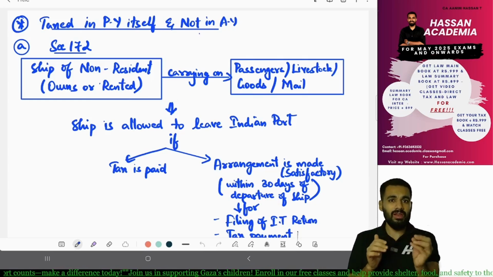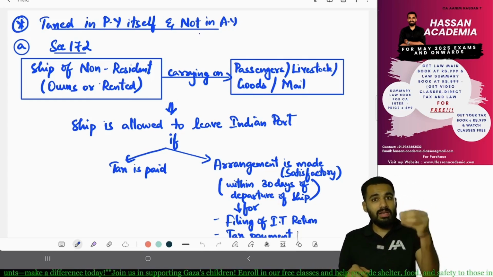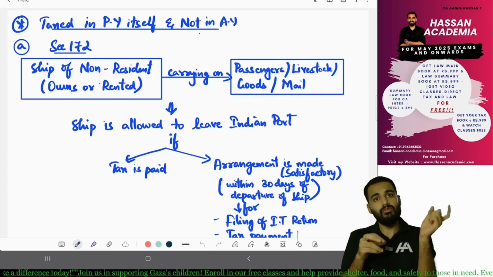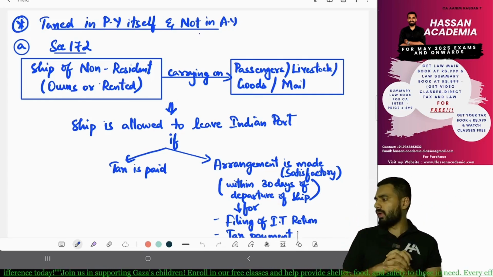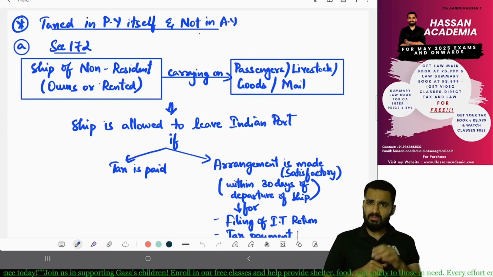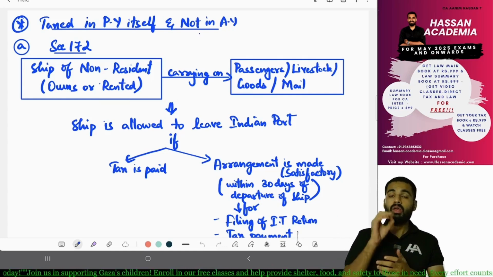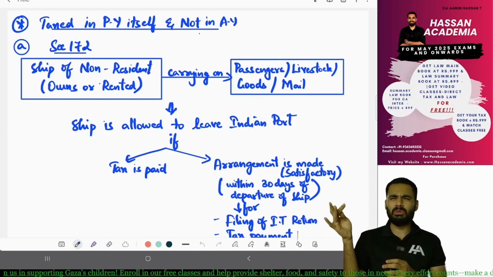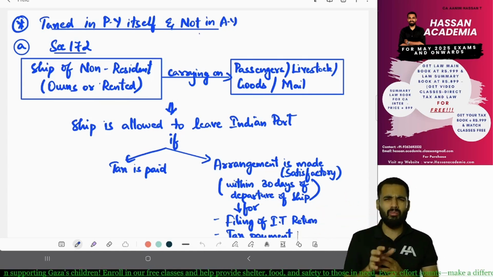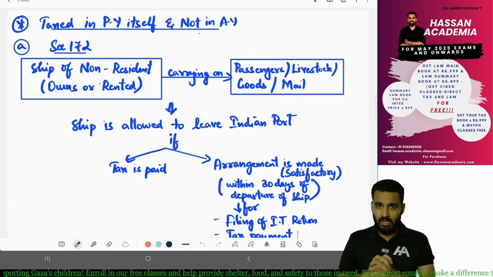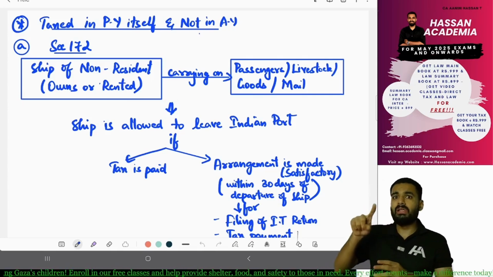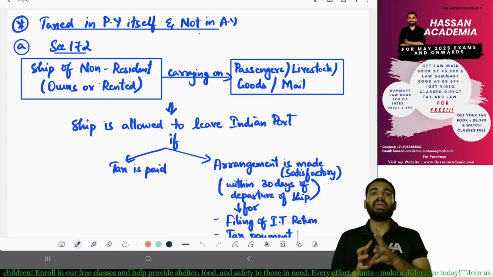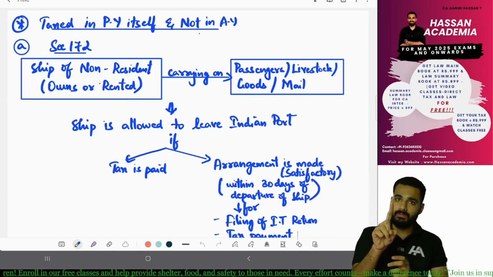There are a few situations where you earned income in the previous year and you are being taxed in the previous year itself, not in the assessment year. So what are the situations? Number one, as per section 172, if you have a ship carrying passengers, goods, livestock, or mail, but you are a non-resident, then the ship is only allowed to leave the Indian port if you have paid tax in the previous year itself.